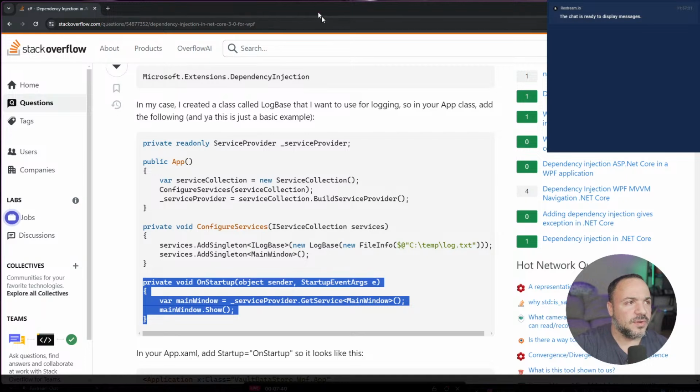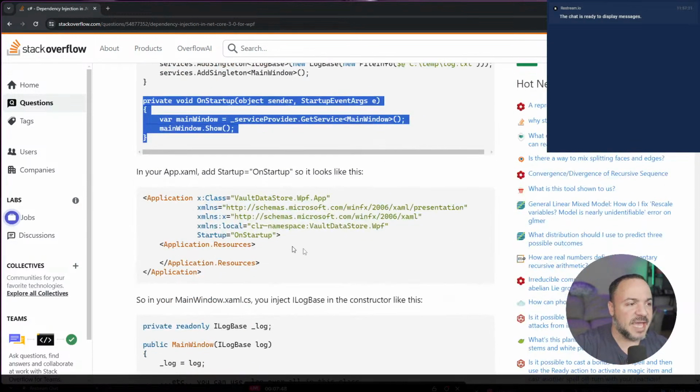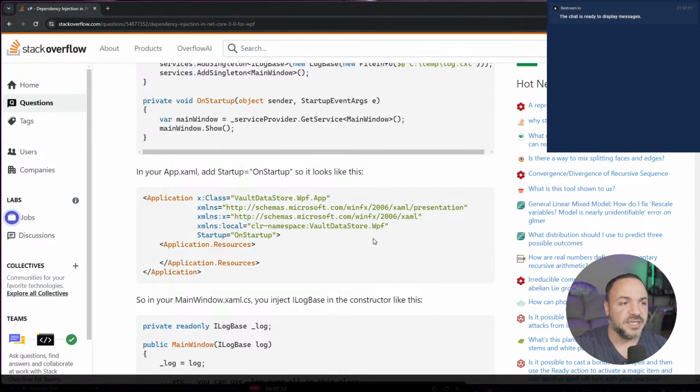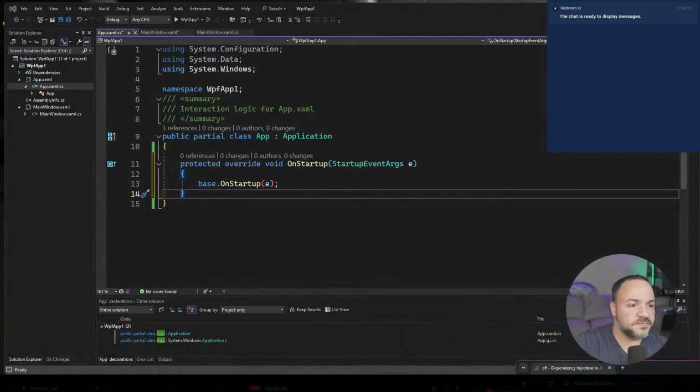So again, it's not even overriding. They've hooked up an event handler in the XAML. I'll walk through some of this if you're not familiar with what I'm saying in WPF. But in WPF itself, let me go back to the code.